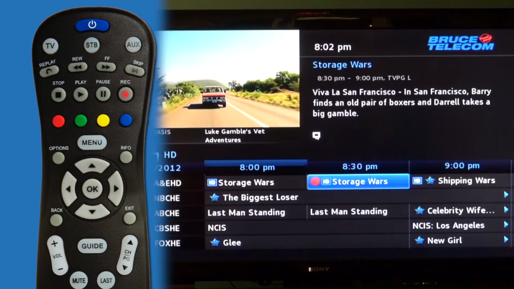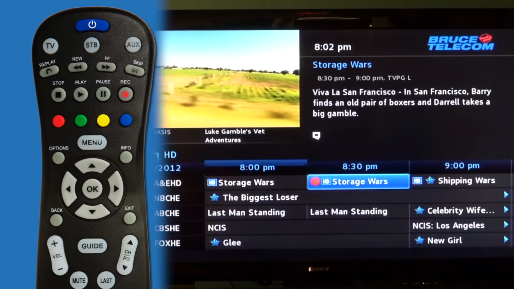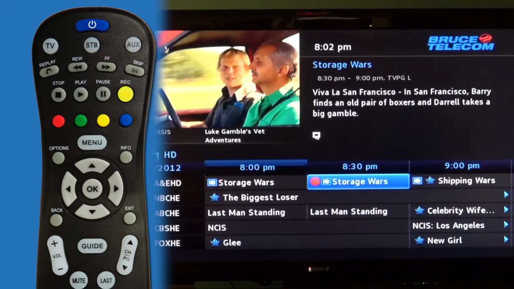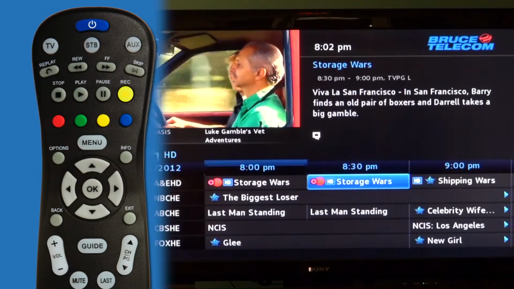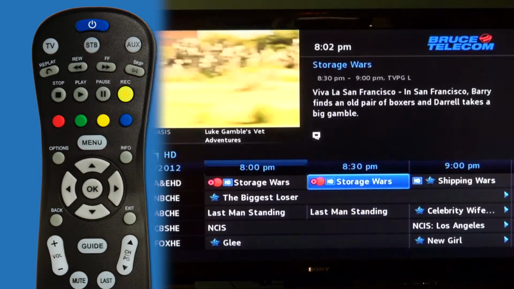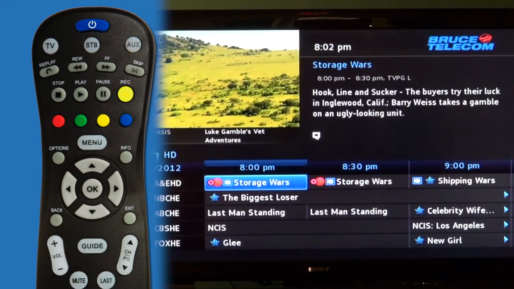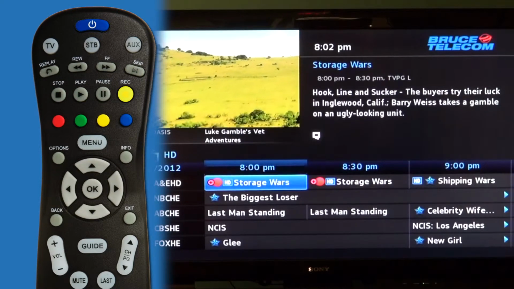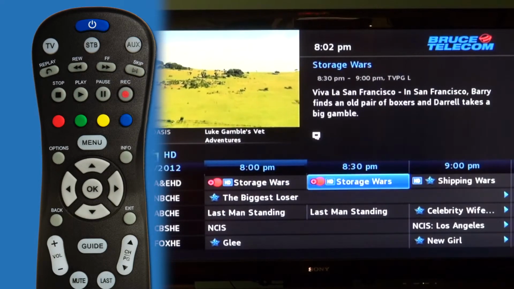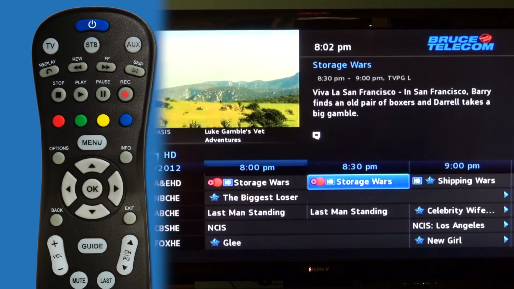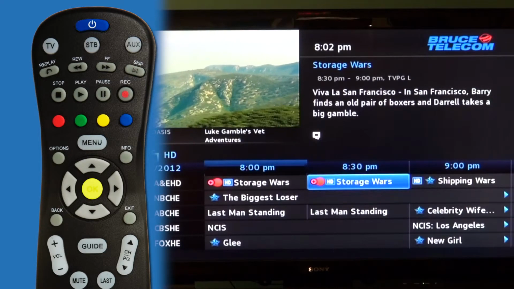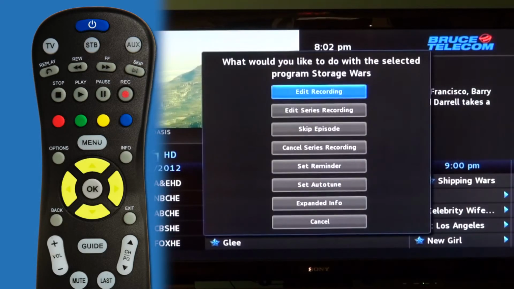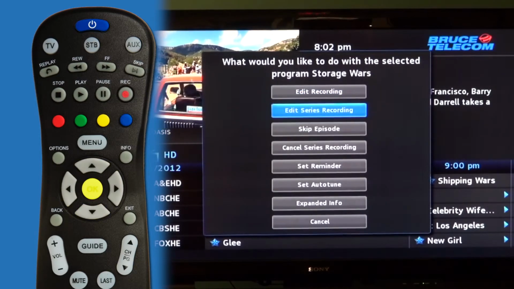To make it into a series recording, press the record button twice. Now there's a plus sign with the red dot. That means it will be a series recording. To edit the series recording, press OK. Select Edit Series Recording.